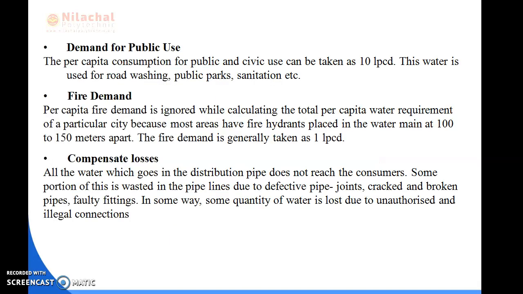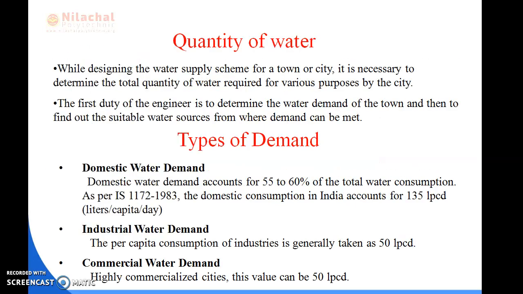In the previous slide, I have taught you about the quantity of the water. How we will determine the quantity of the water for a city or any town or any population. While designing the water supply scheme for a city or town, we have to first determine the quantity of the water we require for various purposes by the city. After that, this duty mainly depends upon an engineer to determine the water demand of the town and then to find out the suitable water sources from where we can meet the demand.